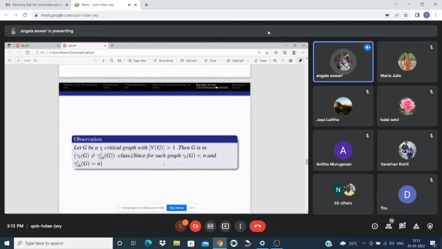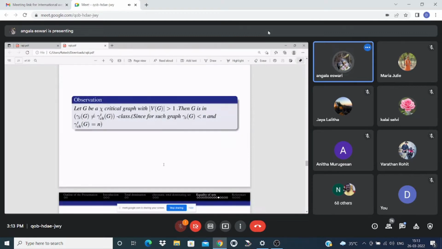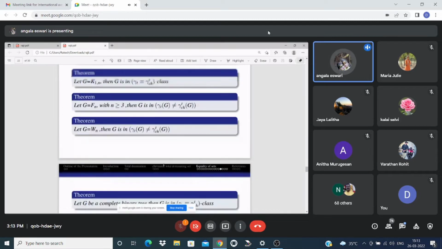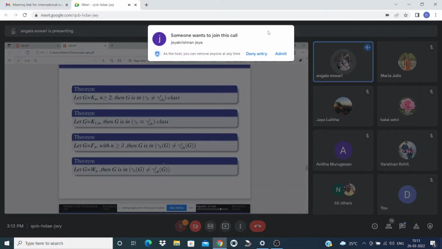The first observation: let G be a chi-critical graph with the cardinality of V of G greater than 1. Then G is in the gamma T of G not equal to gamma CHT of G class, since for such a graph, gamma T of G is less than n and gamma CHT of G equals n. For example, the complete graph. The next theorem: we have found certain standard graphs and the classes they belong to.